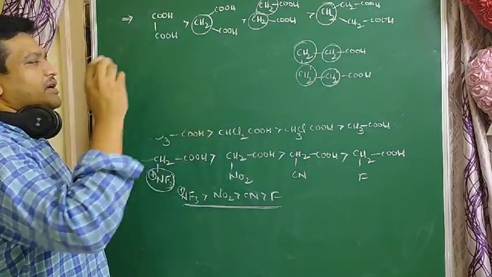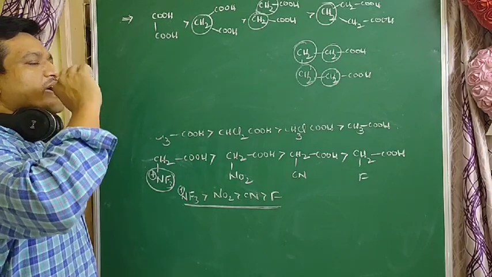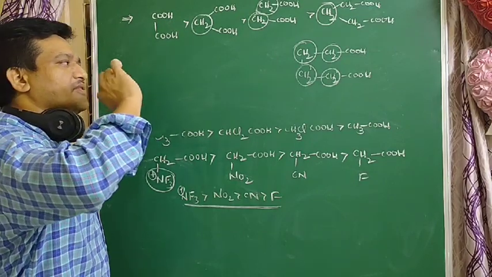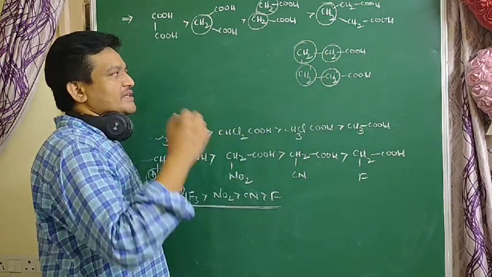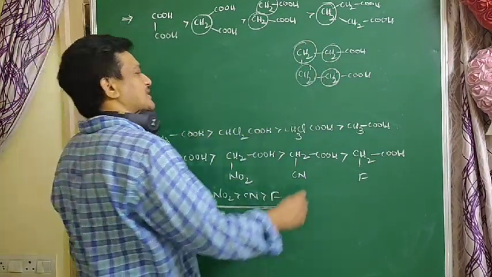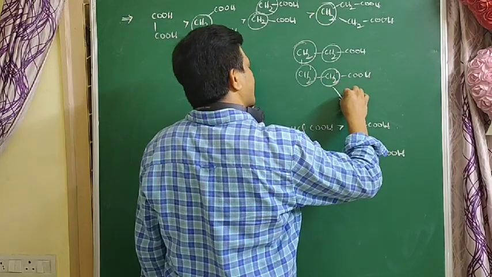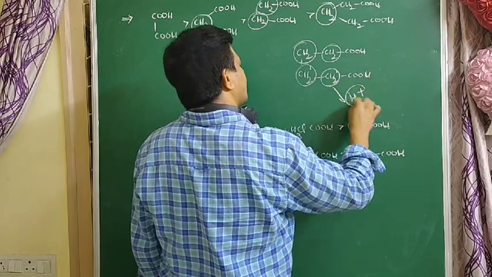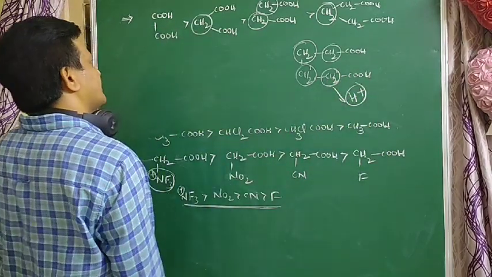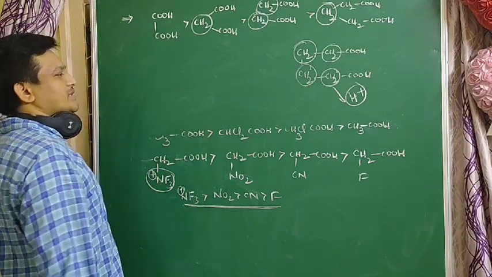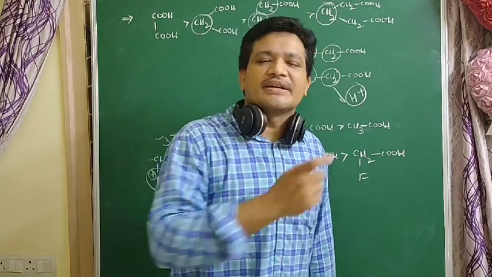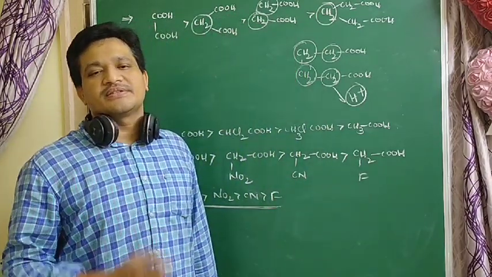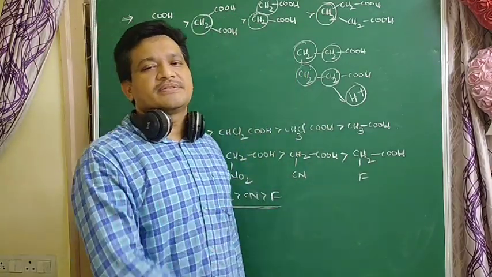The negative charge on the oxygen atom is increased by these alkyl groups, so the anion is least stable and does not easily give H plus ions compared to the rest. So oxalic acid is more acidic. Simple logic: more carbons, more plus I effect, lower acidic nature.